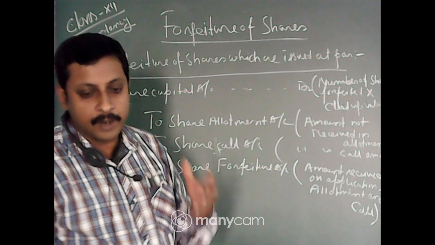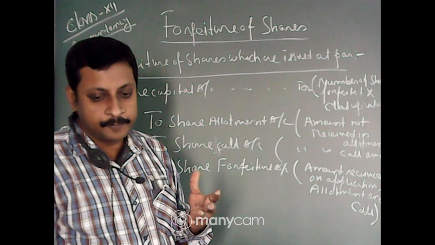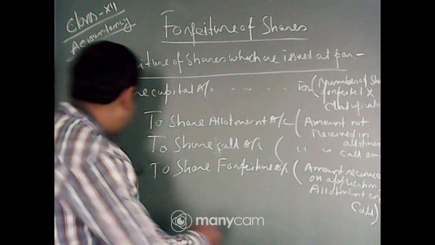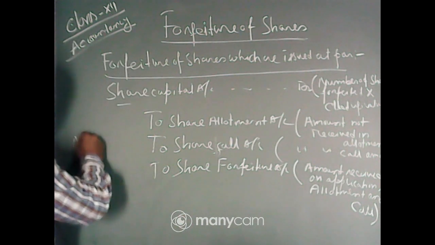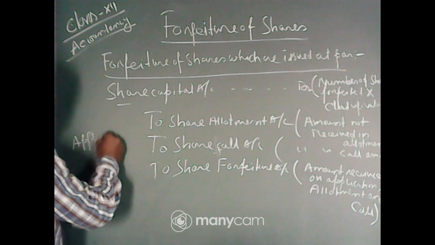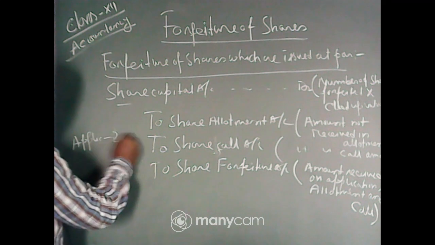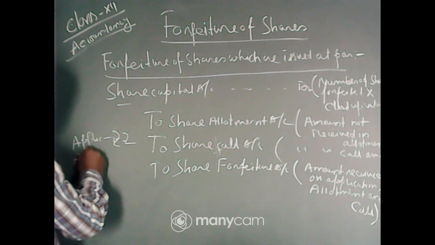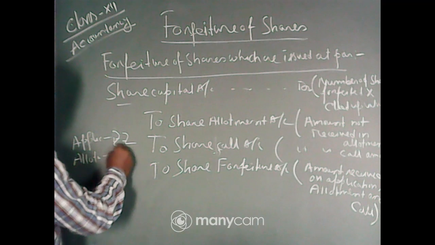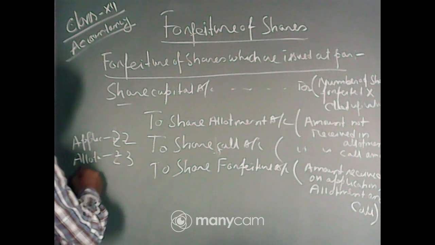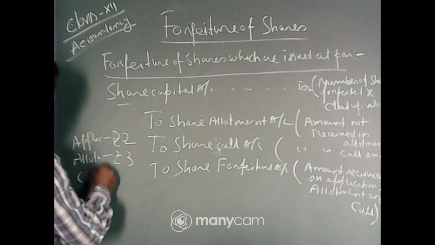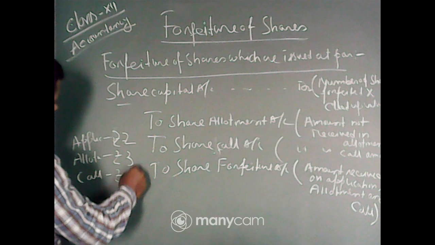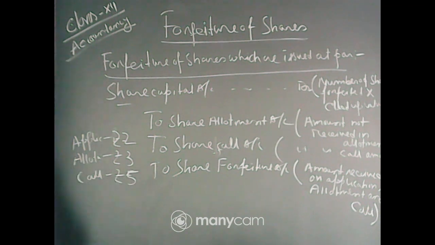Suppose anybody fails in the case of allotment, or somebody fails in the case of call. Now suppose application money is rupees 2, allotment rupees 3, and call rupees 5, first and final call.